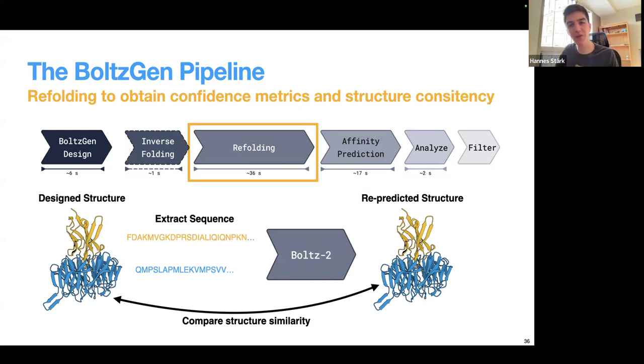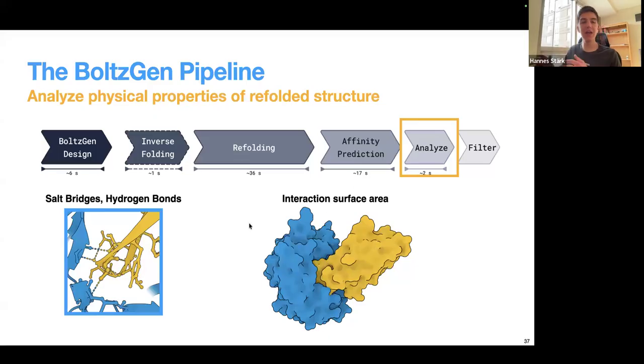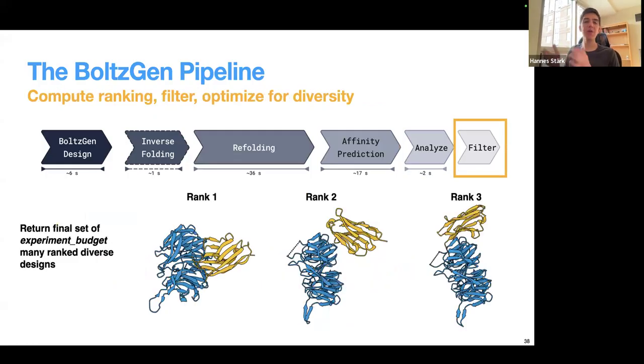We have another affinity prediction step that I'm skipping now. And then we have an analyze step where we check physical metrics like the number of salt bridges, the number of hydrogen bonds, the surface area that makes up the interaction between the binder and the target, and many more. And all these metrics are then fed into a final filtering step where we combine the metrics in a different weighting and then come up with a final ranking, and then run a diversity quality optimization algorithm that chooses a final set of experiment budget many ranked diverse designs from the set.